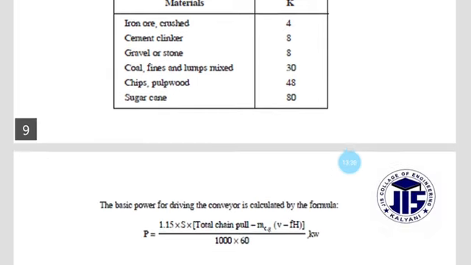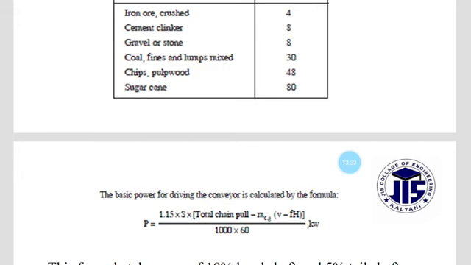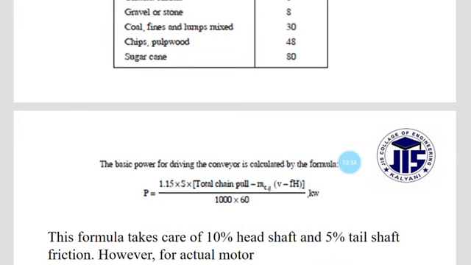Another thing: the basic power for driving the conveyor is calculated by the formula P equals 1.15 times S times the total chain pull.